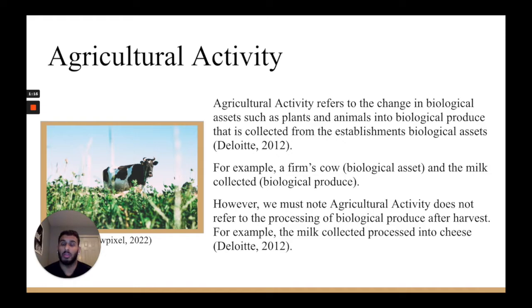However, we must note from IAS 41, paragraph 3, that agricultural activity does not refer to the processing of biological produce after harvest. So an example of this is the milk collected, processed into cheese, wool processed into carpet, or logs processed into lumber. So the carpet, the lumber, the cheese that was processed is not going to be included under agricultural activity in this standard.